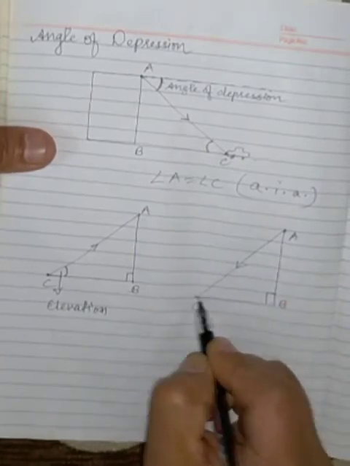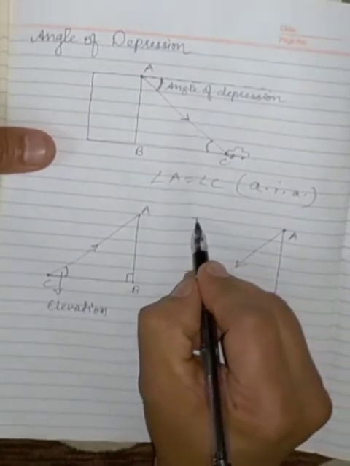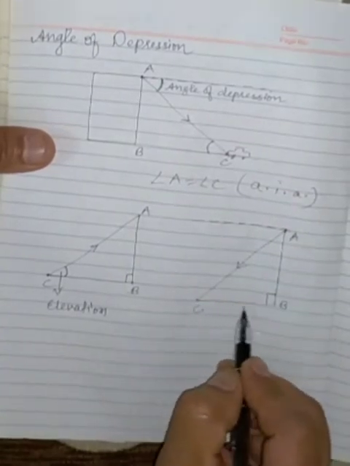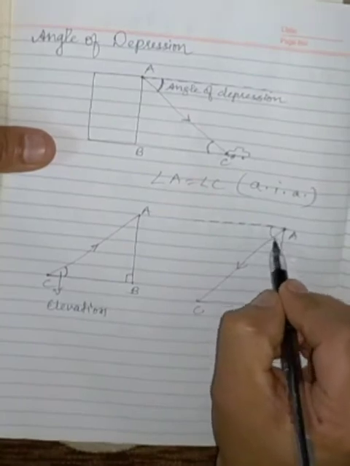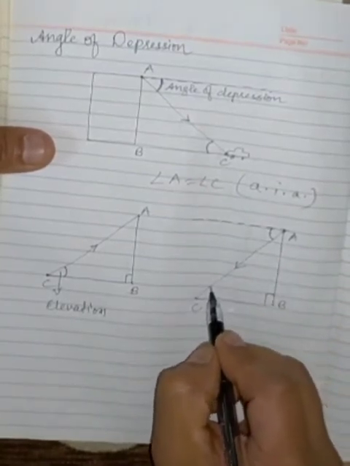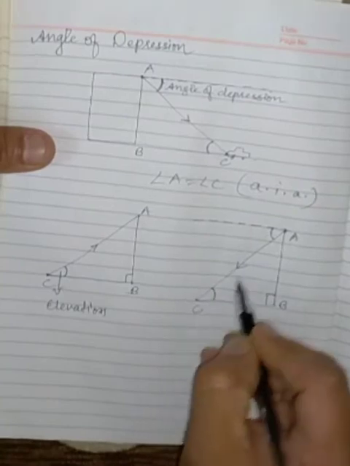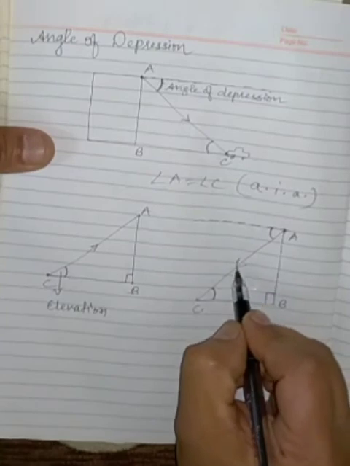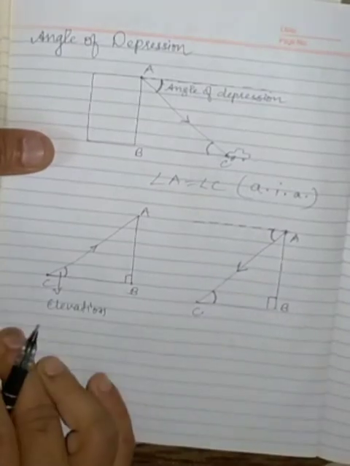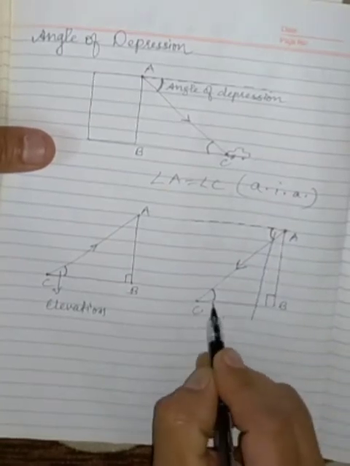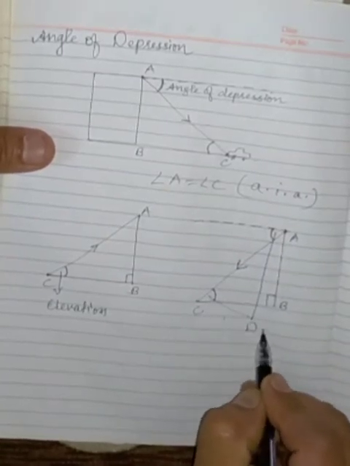Therefore the angle of depression which is to be drawn between the parallel line drawn to the ground, this is the angle of depression, and being alternate interior angle, this angle becomes your angle of depression. And this is the line of sight which is downward. So this is the case of depression.